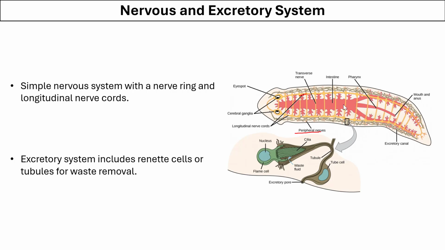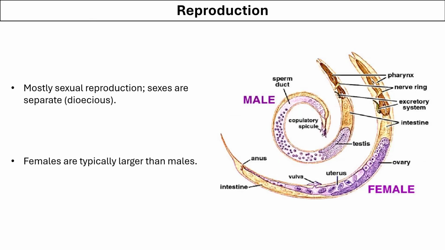The excretory system includes renette cells, and they form tubules for the removal of waste from the surface of the body. They mostly reproduce by sexual method, and the sexes are separate. That means male and female are different, and these organisms are called dioecious. Here you can see in the picture the male looks different from the female form. That is called sexual dimorphism. The female worm is generally bigger in size than the male worm.